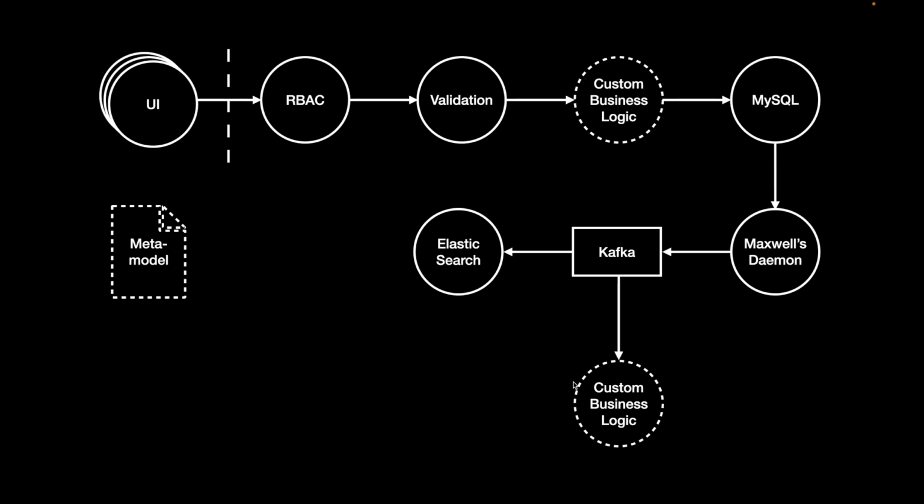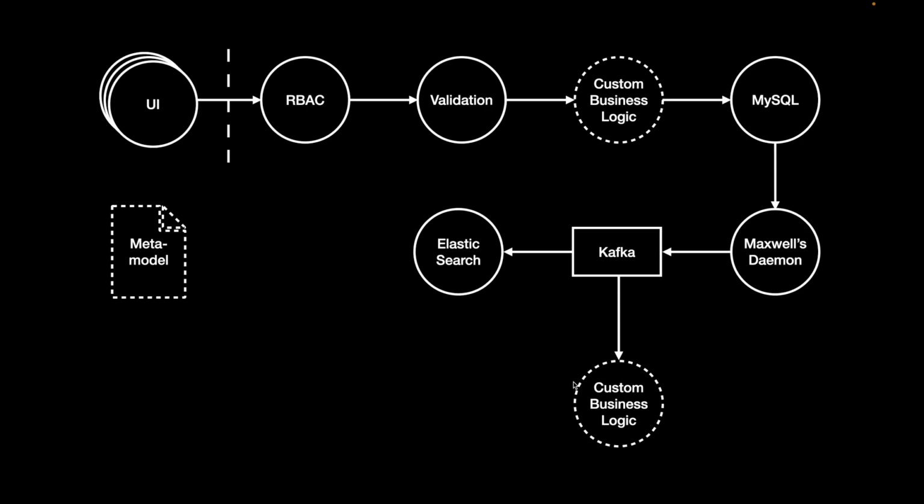So here's an example pipeline for a set request. All these circles in this diagram represent operators and not model trees like in the previous diagrams. So the UI is a collection of operators, and they send a set request, which is a model tree, to the backend. The backend does authentication and then uses an RBAC operator to make sure that only the parts that the user is allowed to set goes through the rest of the pipeline. Then there's a validation operator that validates the model against the meta model. And then it flows into a custom business logic operator.